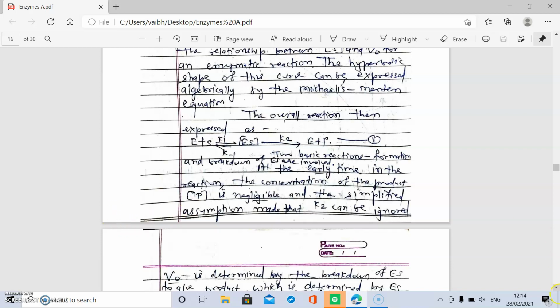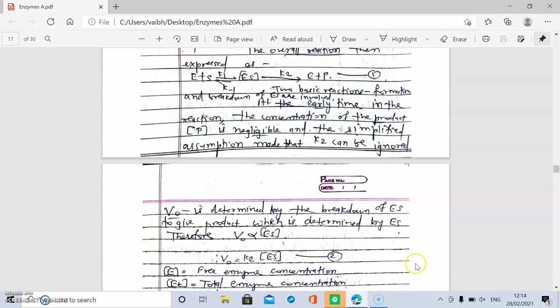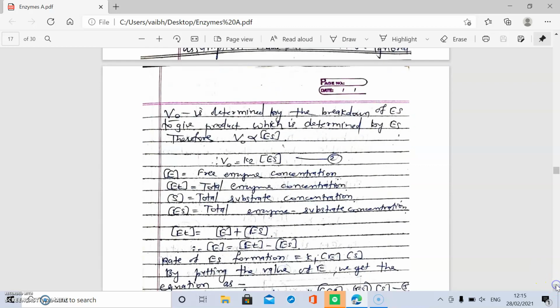V0 is determined by the breakdown of ES to give the product, and V0 is directly proportional to the ES concentration and the rate constant K2. Therefore, the second equation is V0 is equal to K2 into ES concentration.